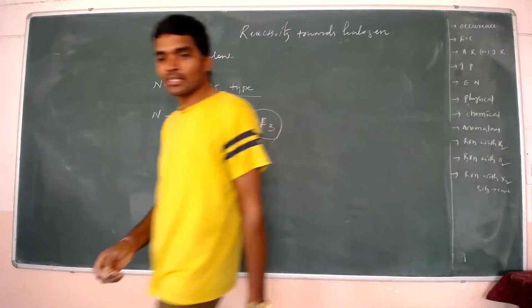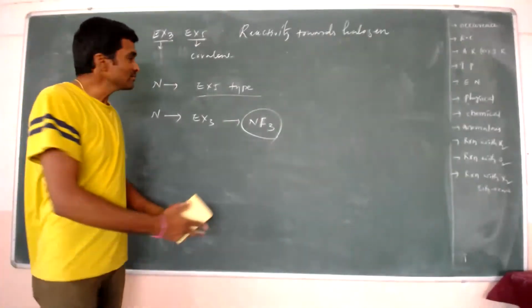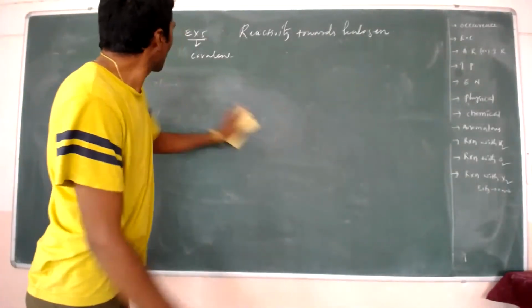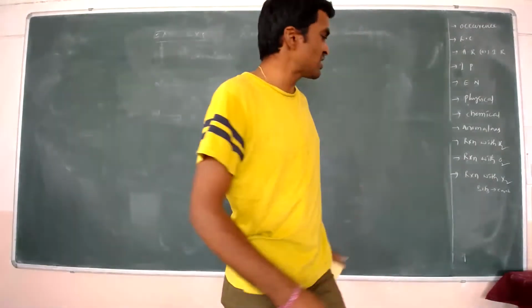Next we are going to discuss reactivity towards metals.